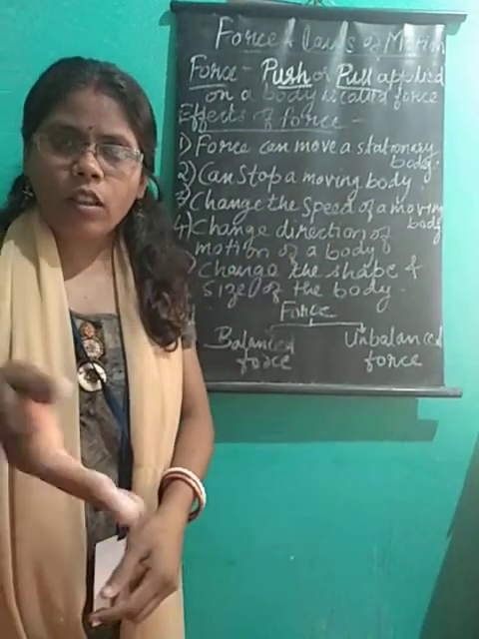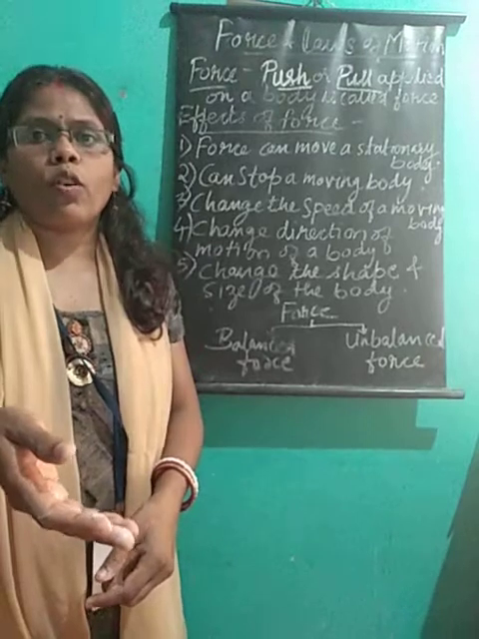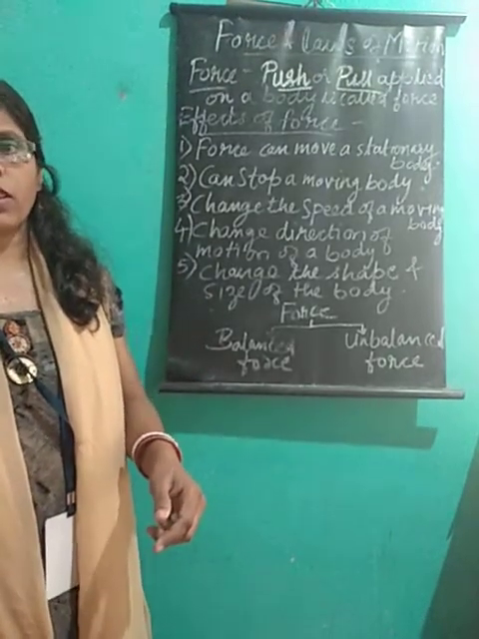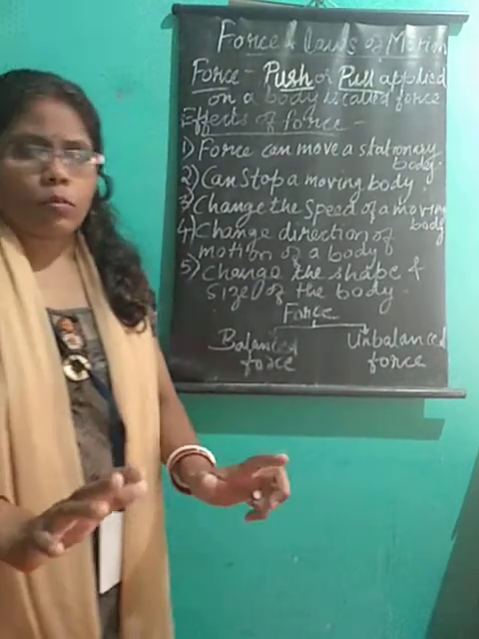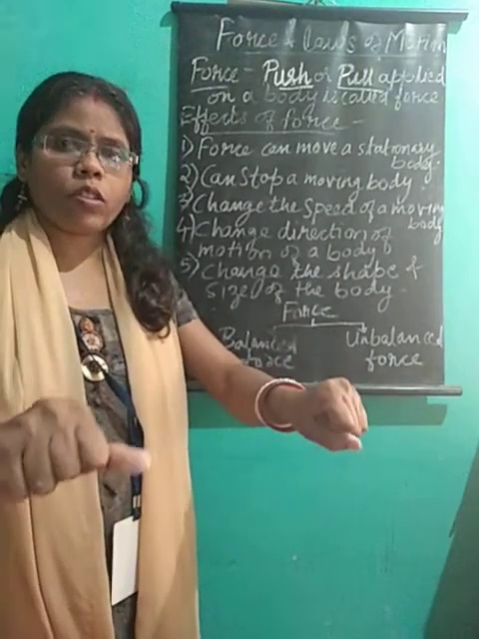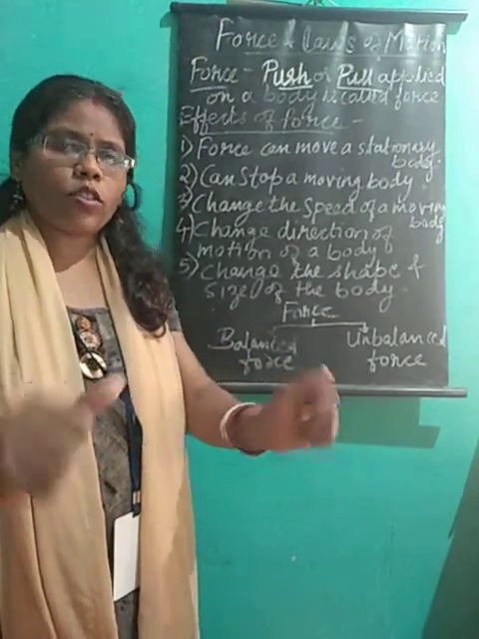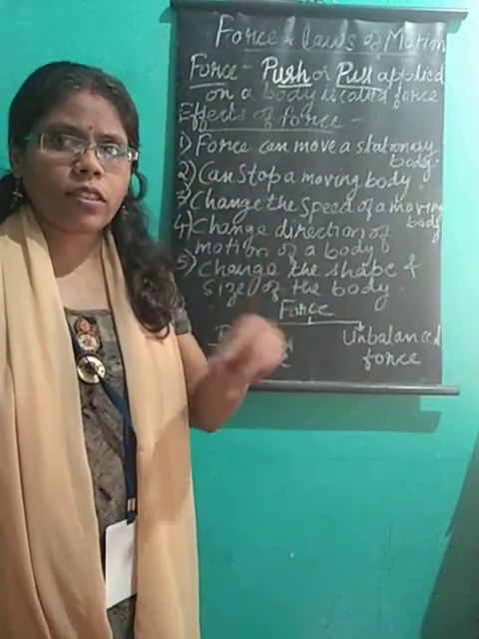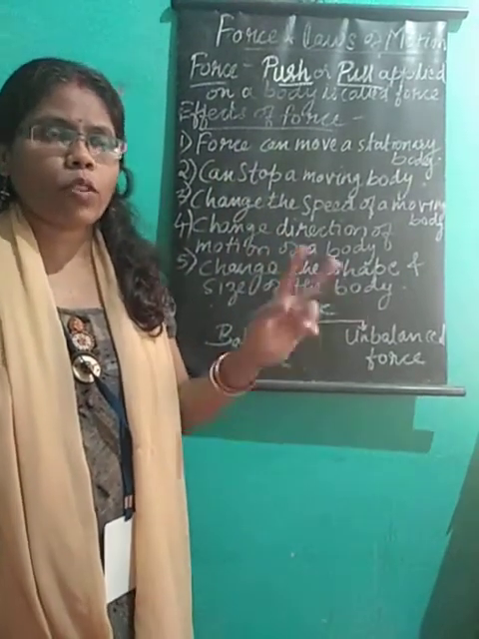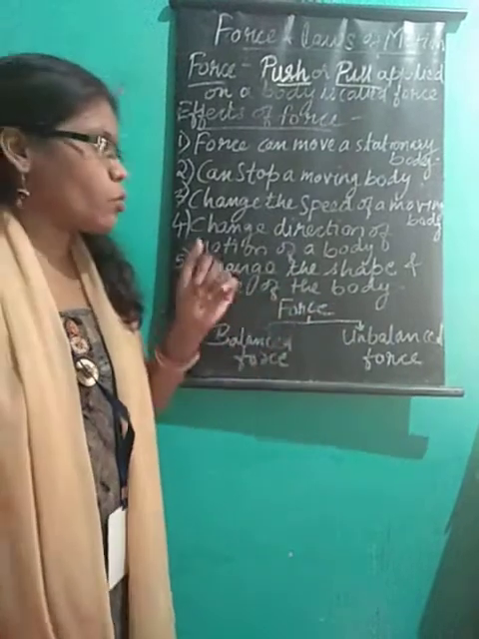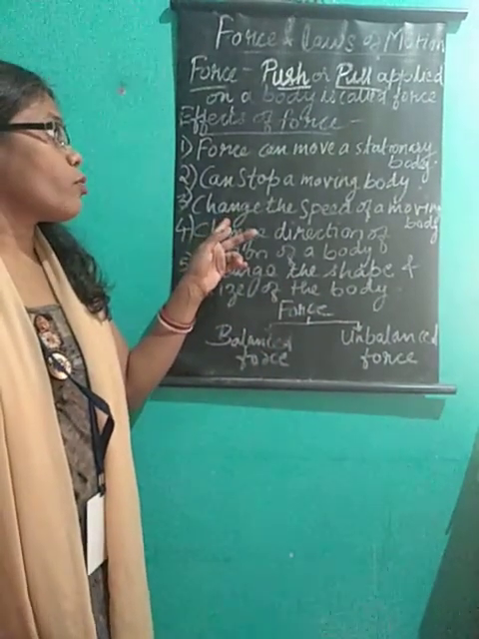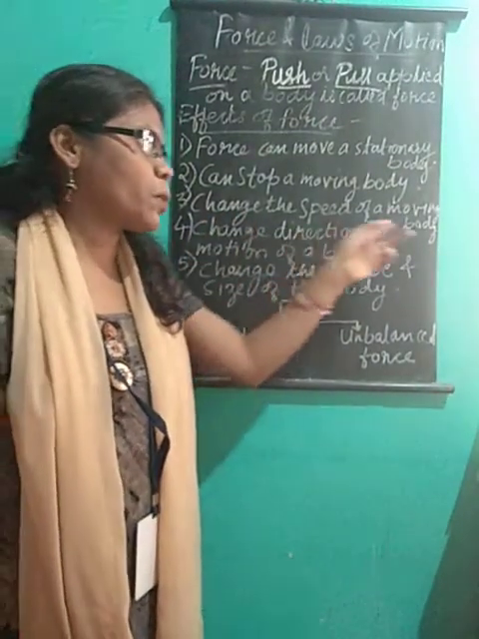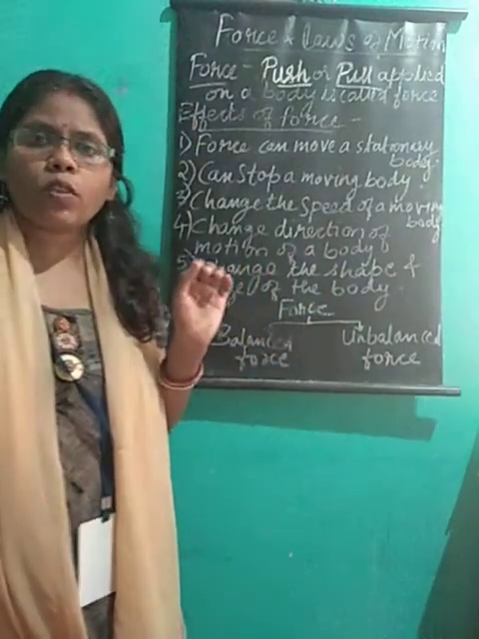Or a ball is moving on the floor, and we just stop it with our legs. We apply a brake to a moving bicycle. That is also an example of stopping a moving object. So the first effect is it can make a stationary object move, and second, it can stop a moving object. The third effect of force is it can change the speed of a moving body.